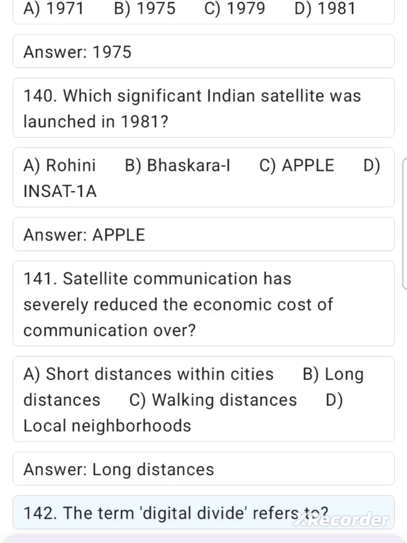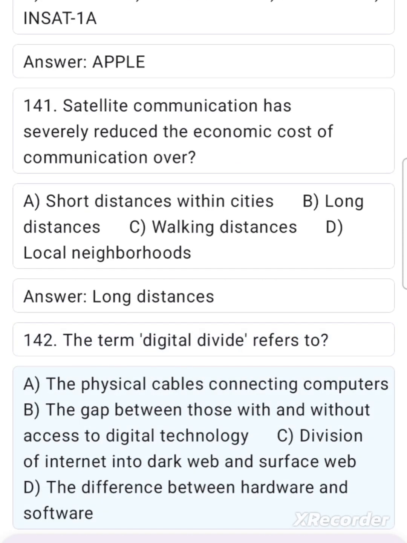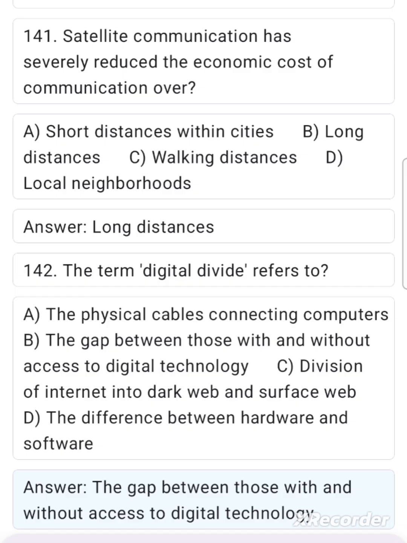142. The term digital divide refers to: A. The physical cables connecting computers. B. The gap between those with and without access to digital technology. C. Division of Internet into dark web and surface web. D. The difference between hardware and software. Answer. The gap between those with and without access to digital technology.